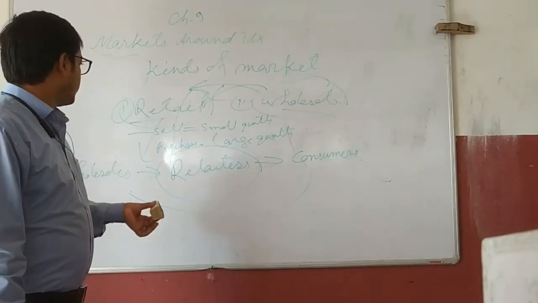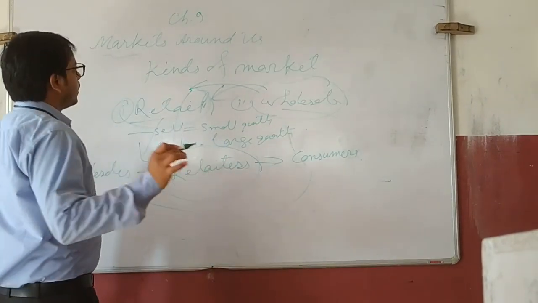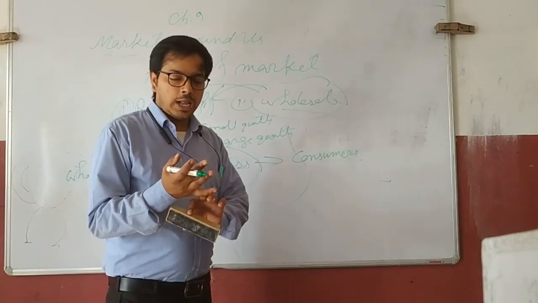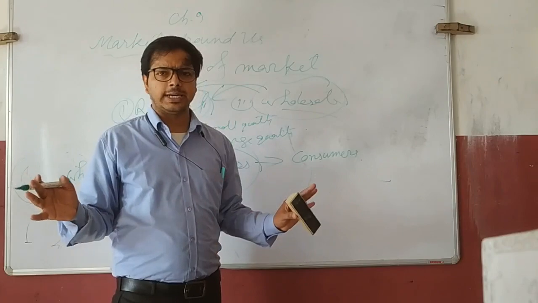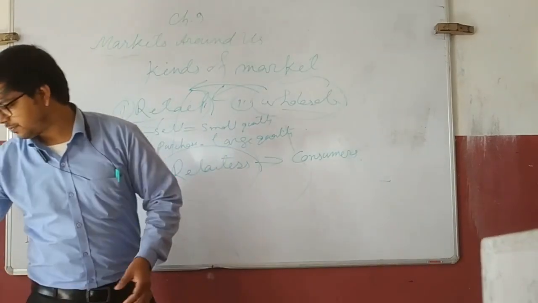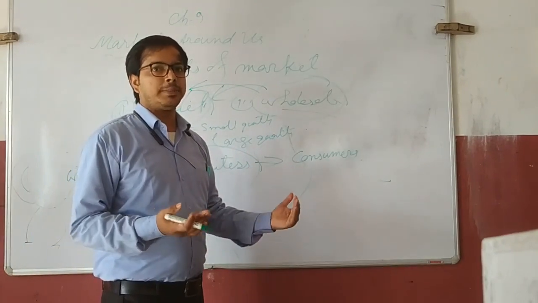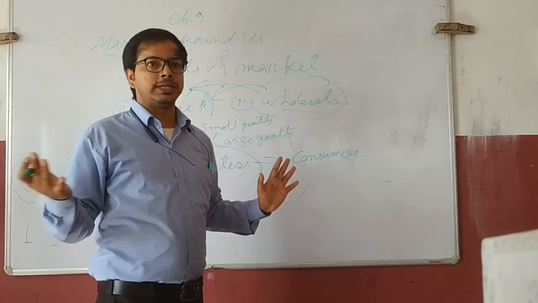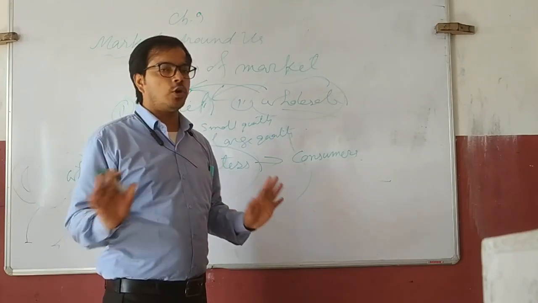Now you see, these two types of markets we have understood. Just remember, first of all we have to know the meaning of market. Let's have a revision. Market is a place where people go to purchase something and where people go to sell something. That means where buying and selling activities take place. This is called a market.